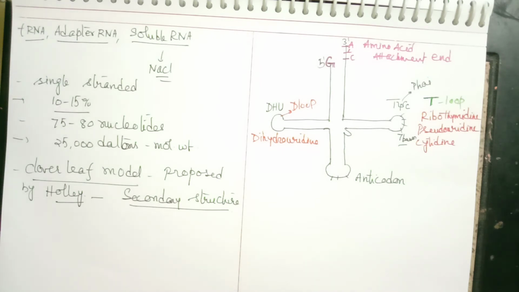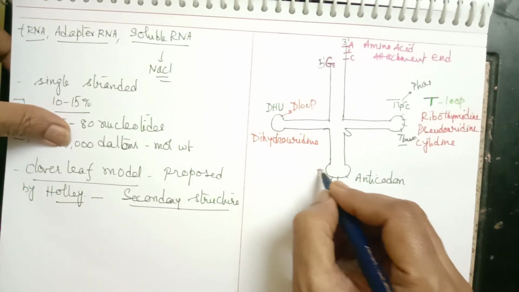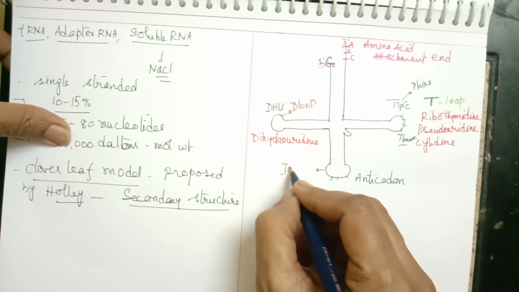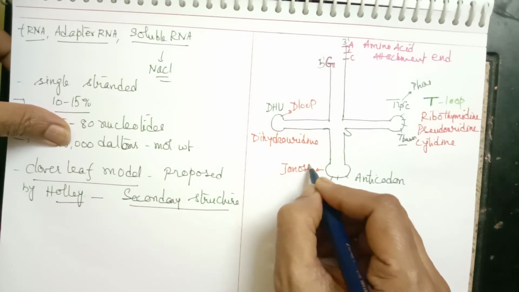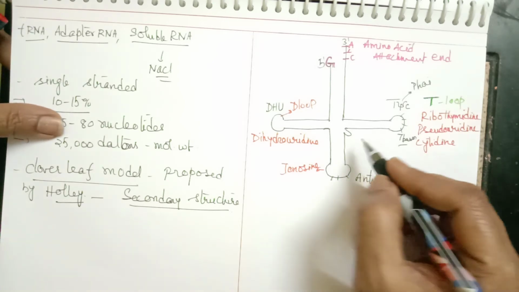This is also a modified base. And the anticodon end consists of also a modified base which is called inosine. Inosine is a modified base towards the anticodon. So these are all modified bases which help in the functioning of tRNA. Now let us see what the functions of this tRNA are.